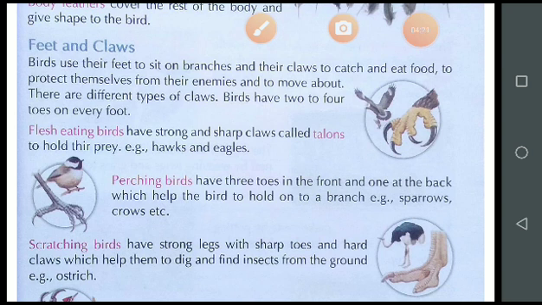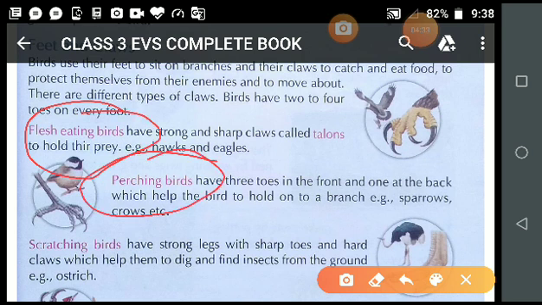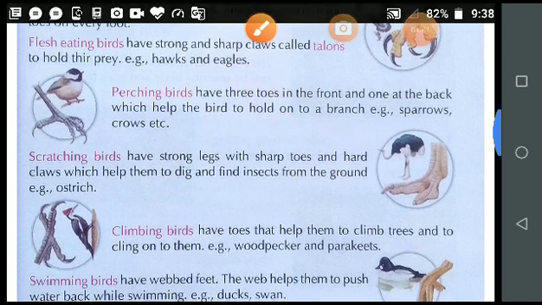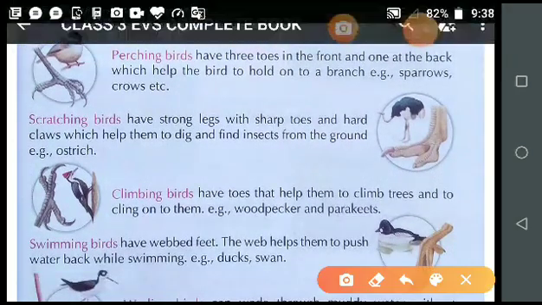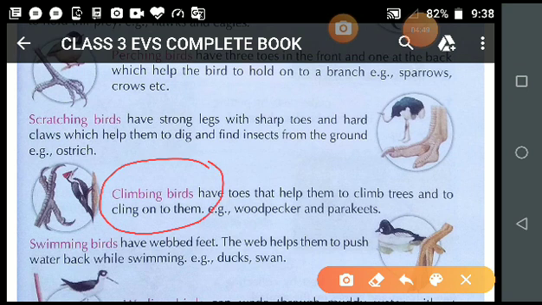Then we discussed what are flesh eating birds, then what are perching birds, scratching birds, climbing birds, and then what are swimming birds.